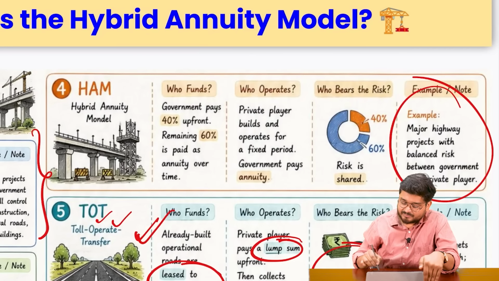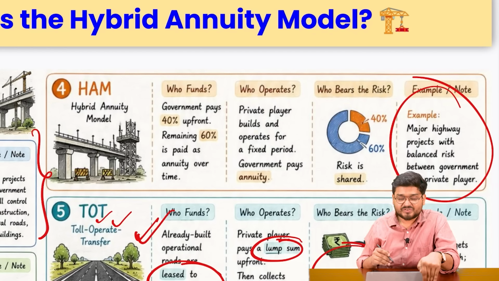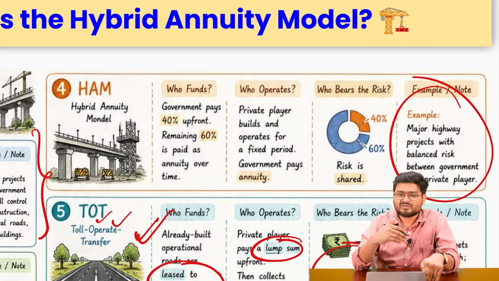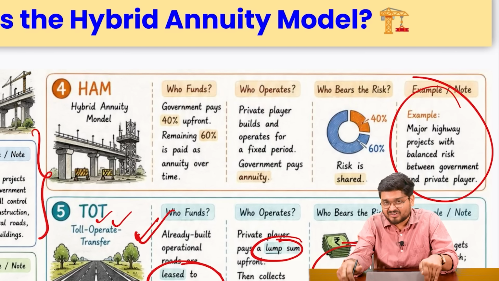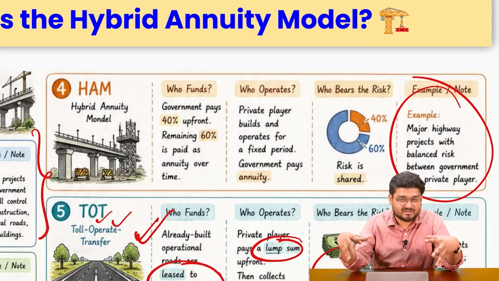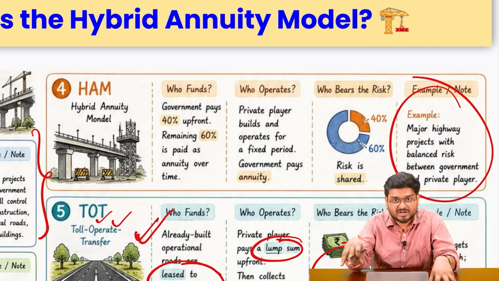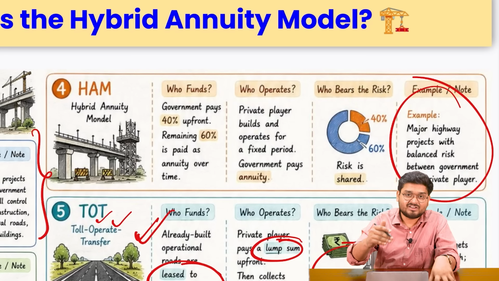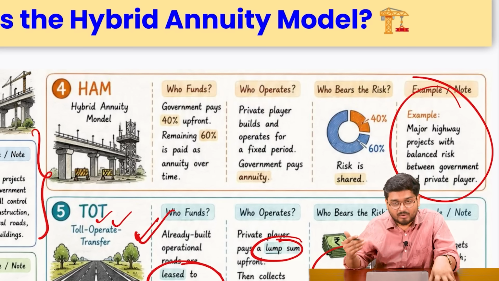For example, say there is a bridge which is coming up, say in a Naxal affected area. So definitely private players will not be interested in constructing a bridge in that location, because it is very risky for the private persons, firstly to take a loan from the bank, then to go and build a bridge there, which can be disrupted by the Naxal operators.